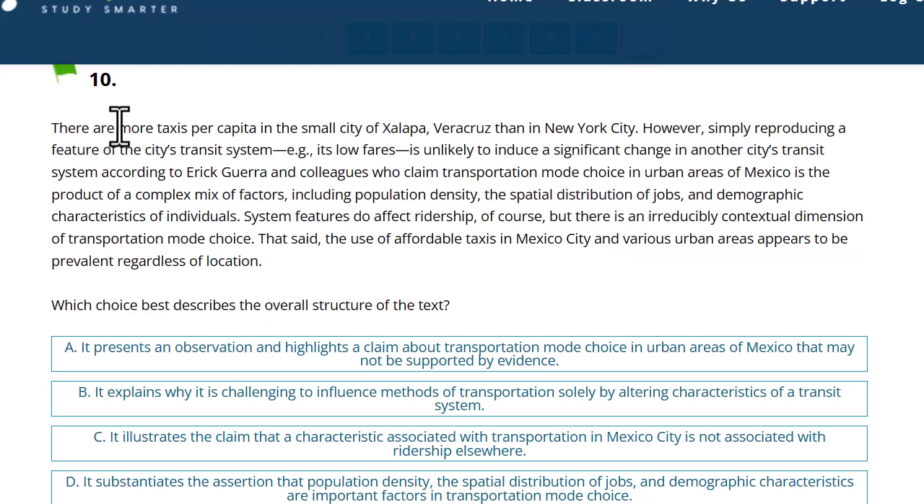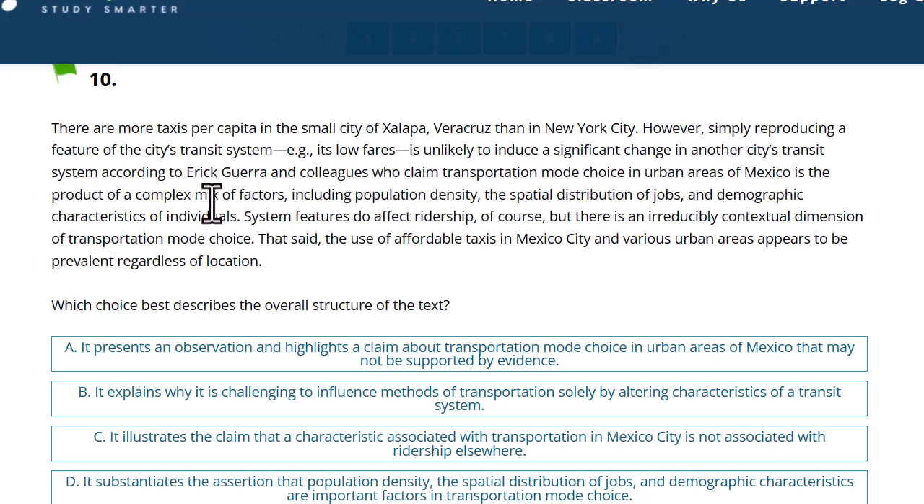There are more taxis per capita in the small city of Jalapa, Veracruz than in New York City. However, simply reproducing a feature of the city's transit system, for example its low fares, is unlikely to induce a significant change in another city's transit system, according to Eric Guerra and colleagues, who claim transportation mode choice in urban areas of Mexico is the product of a complex mix of factors.